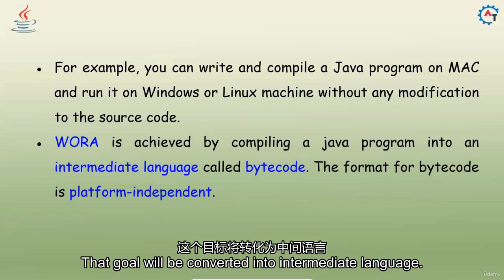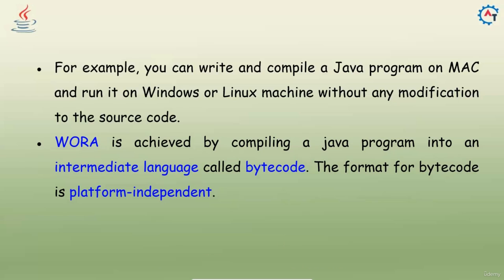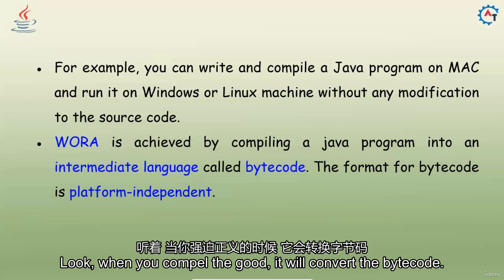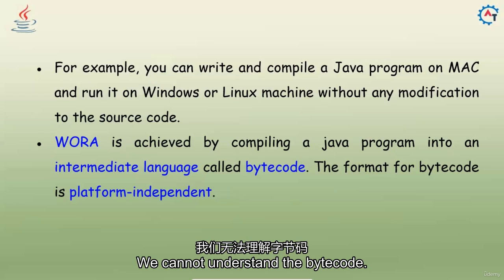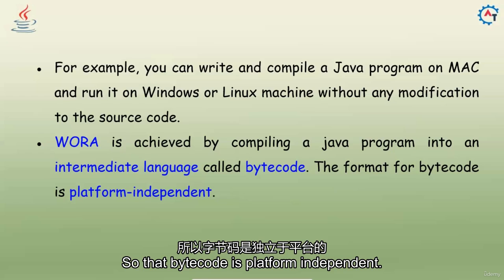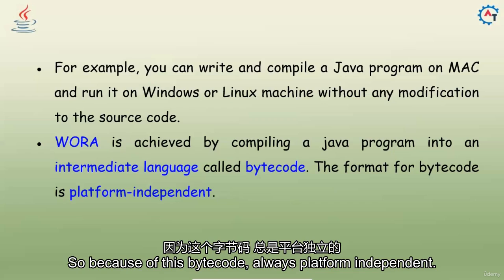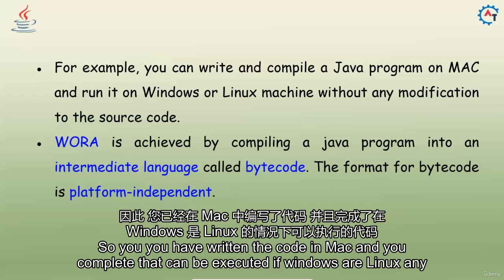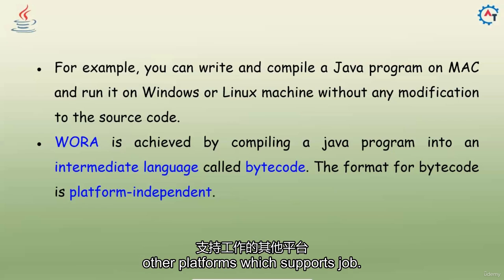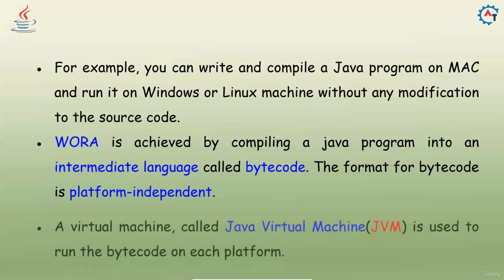When you compile that code, it will be converted into an intermediate language called bytecode. We cannot understand the bytecode. That bytecode is platform independent, and because of this bytecode, Java is platform independent. You write the code on Mac and compile it, and that code can be executed on Windows, Linux, or any other platform which supports Java.